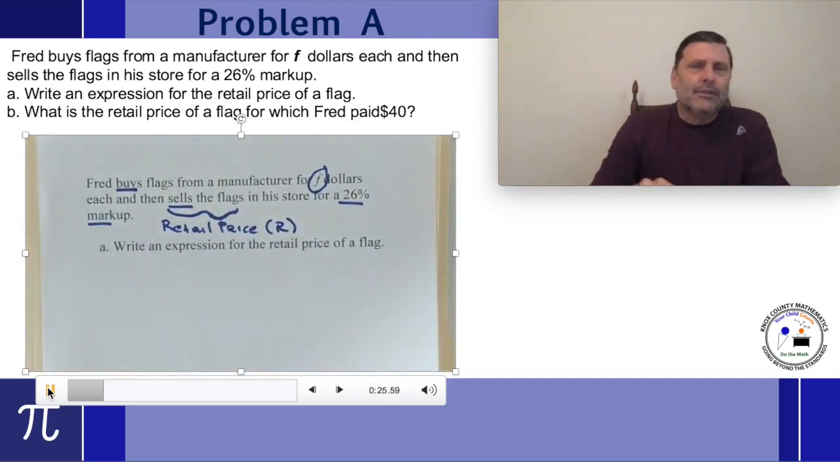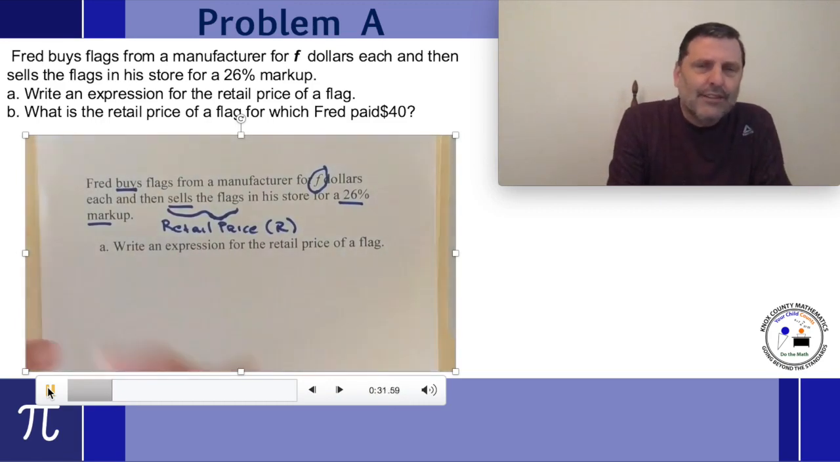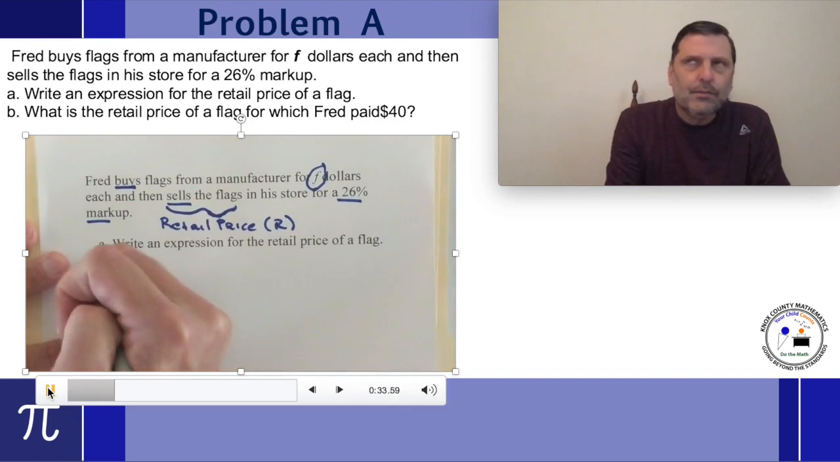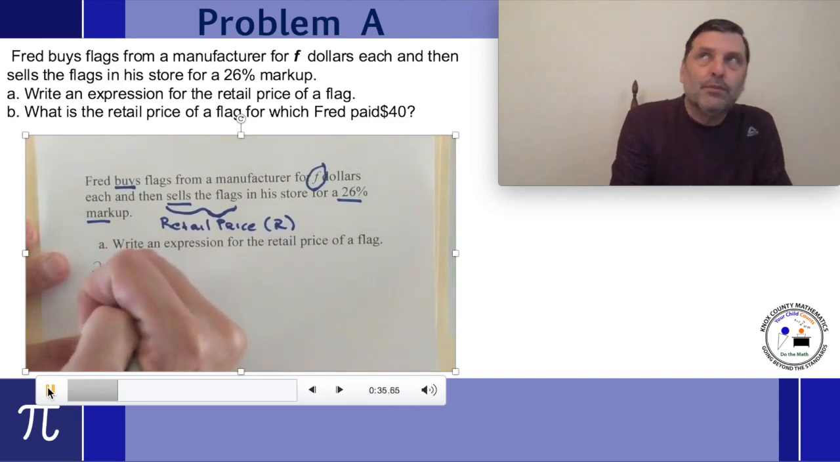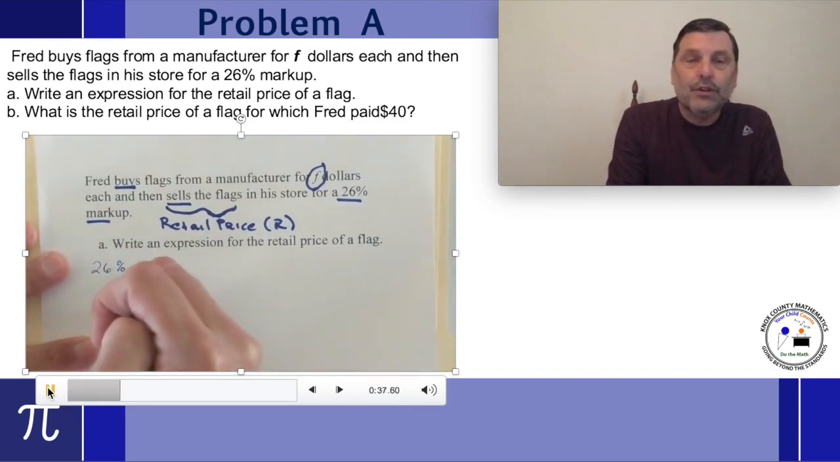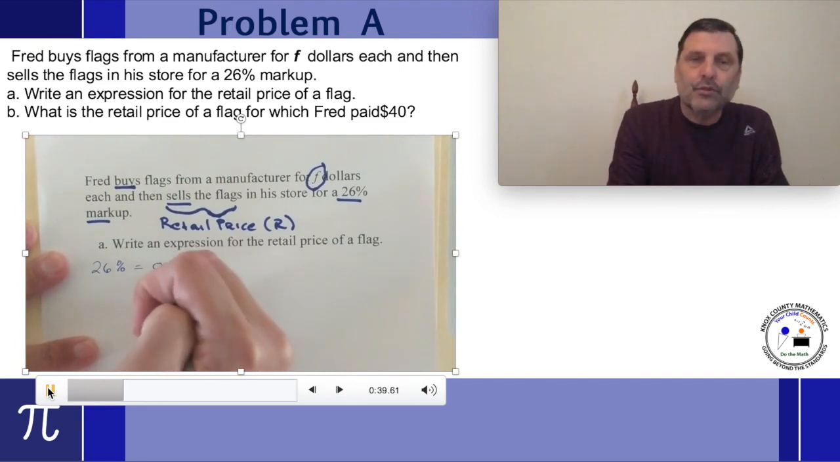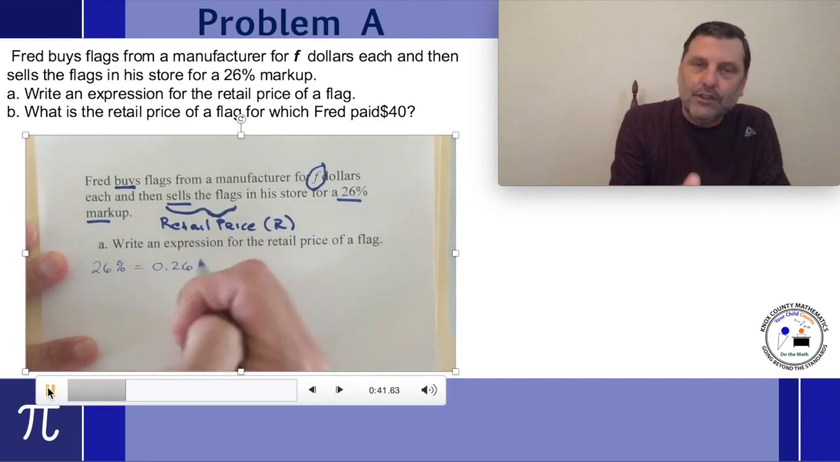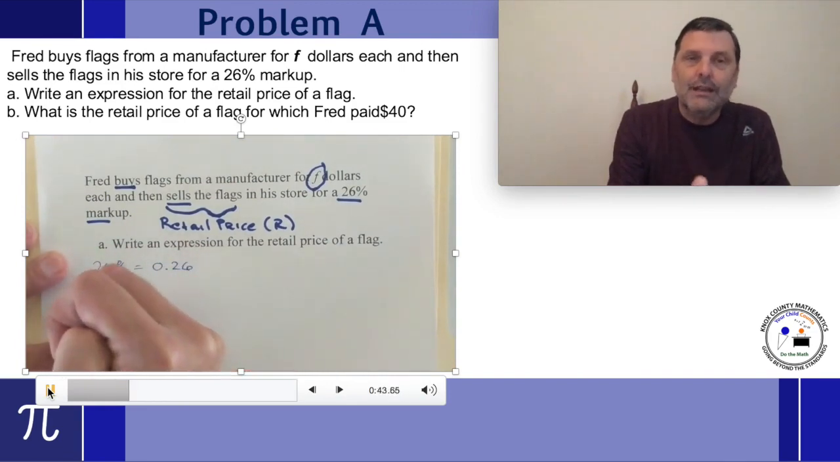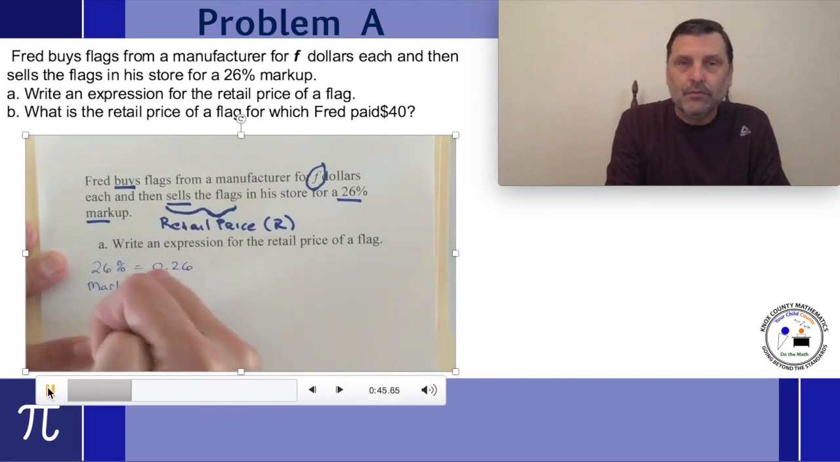Now, as a reminder, this 26% from earlier work, that's a fancy way to say something, but we want to use math behind that, so we want to turn it into a decimal number. So as a reminder, 26%, 26 per 100, is 26 hundredths.